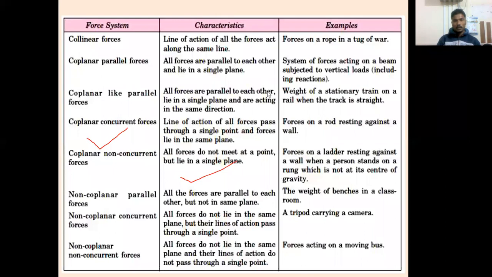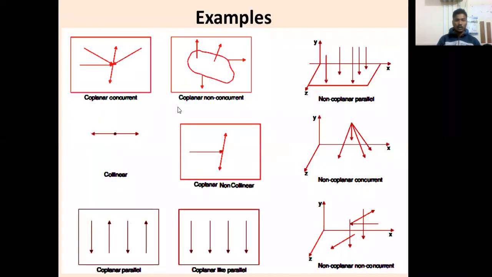Then examples. Whatever concurrent, coplanar, the same examples are given here again, or shown diagrammatically. So we have given an example of collinear, how that collinear force is. How non-collinear forces are, something like this. Concurrent, coplanar, concurrent. Which type of plane is it? Suppose I give one force system.